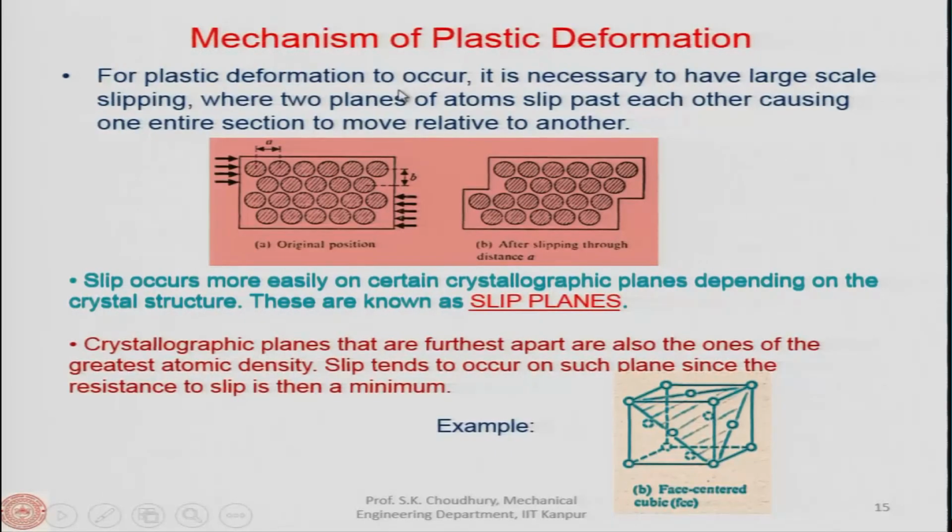All right. So, when we are deforming the metal, we are also changing the position of the atoms, meaning we are shifting the layers of the atoms, we are shifting a few layers of the atoms and so on. So, that has to be explained, that can be explained, that is deformation on the atomic scale, how it happens. Let us see. For plastic deformation to occur, it is necessary to have large scale slipping, okay, where two planes of atoms slip past each other, causing one entire section to move relative to another.